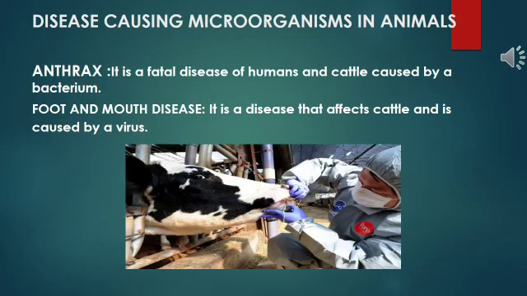Diseases caused by microorganisms in animals, a few examples, are anthrax, a fatal disease in humans and cattle caused by bacteria. Foot and mouth disease is a disease that affects cattle and is caused by a virus. And there are lots of other diseases which are caused by microorganisms, as we have discussed earlier.